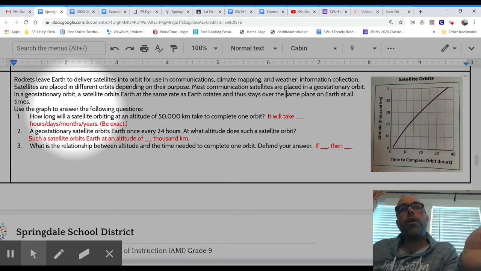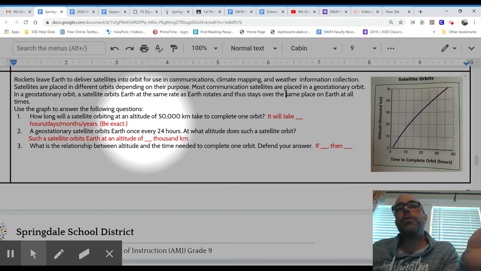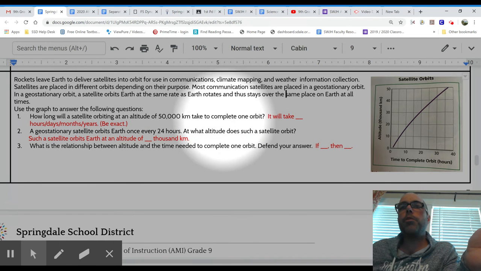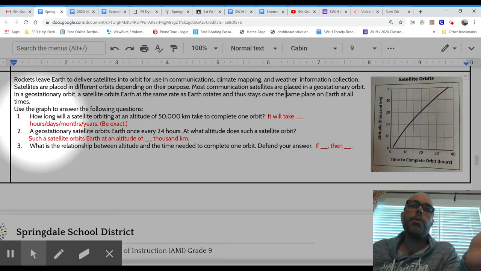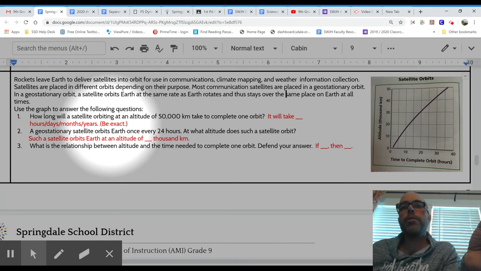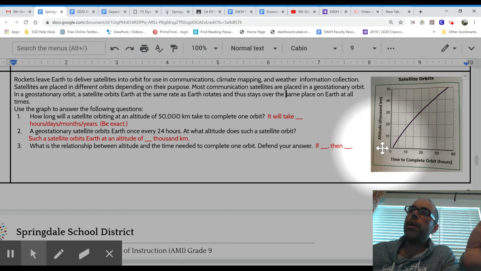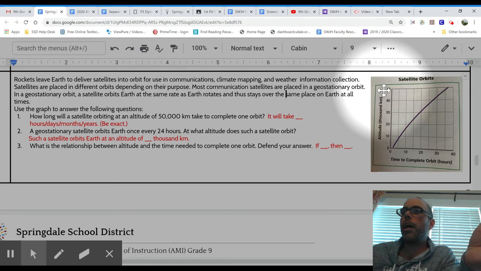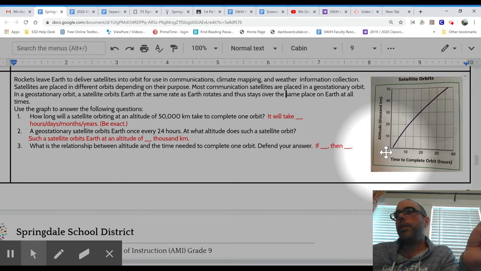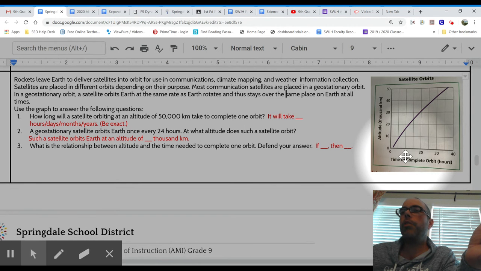Use the graph to answer the following questions. 1. How long will a satellite orbiting at an altitude of 50,000 kilometers take to complete one orbit? They want an exact number here. Let's take a look at that. If we go over here on the right, you see our satellite orbits. We have altitude in thousands of kilometers: 0, 10, 20, 30, 40, 50,000 kilometers, remember. And across the bottom in time, we have 0, 10, 20, 30, and 40 hours. This is in hours. Notice the space in between is going to be the 5 mark.